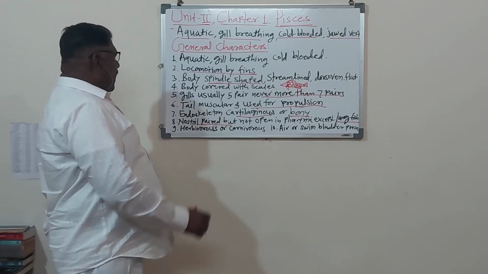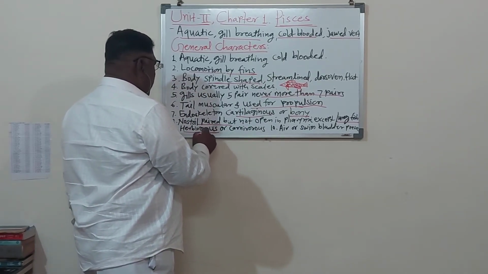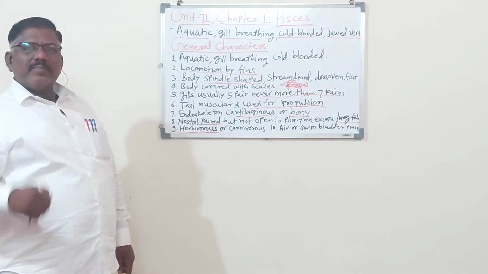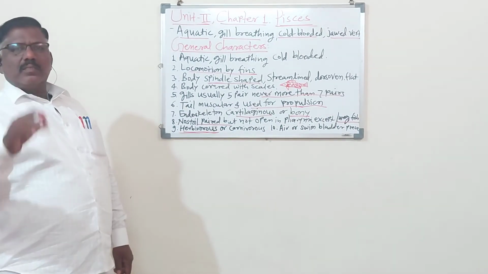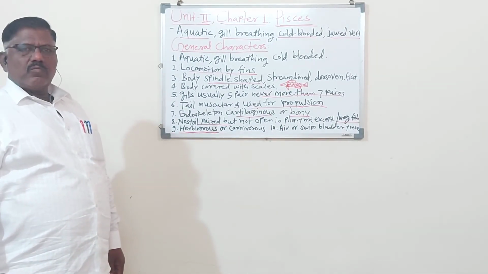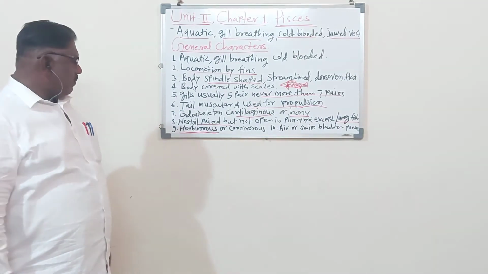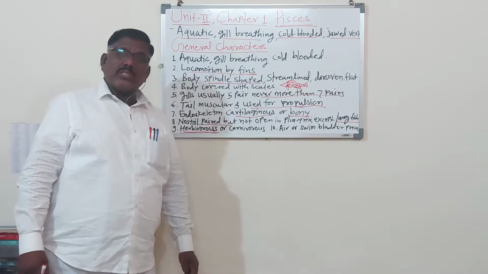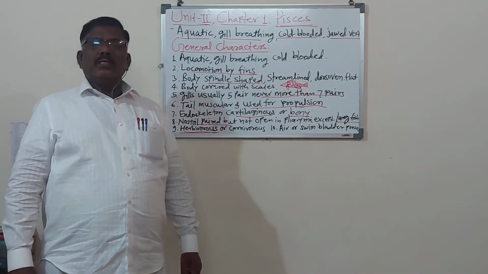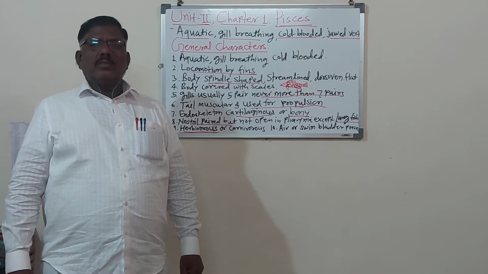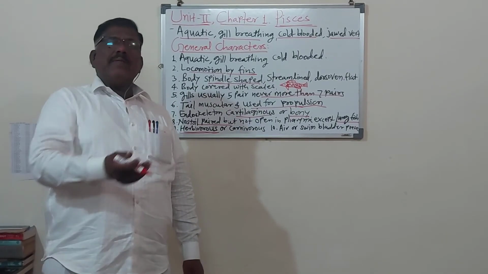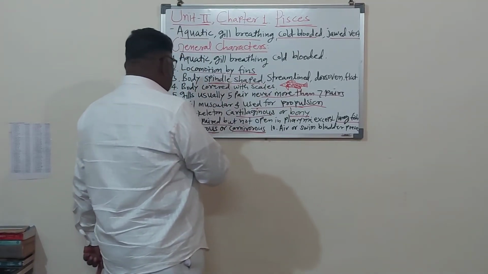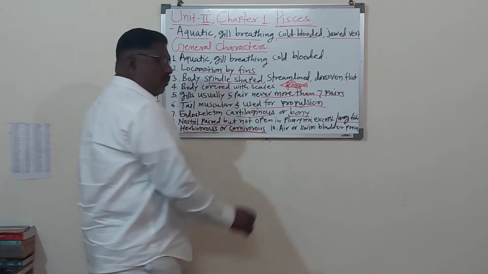Now Pisces are herbivorous. They eat plants, aquatic weeds, aquatic algae, or whatever aquatic flora may be present. The animals that eat plants are called herbivorous, and the animals that eat other animals are called carnivorous. So Pisces are of both types, herbivorous as well as carnivorous.